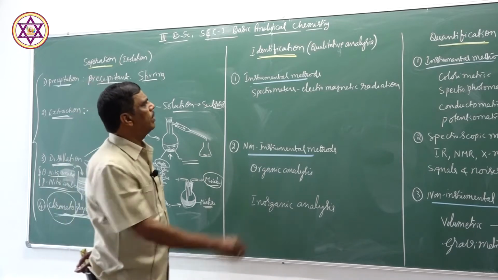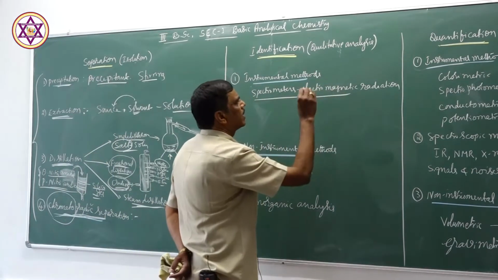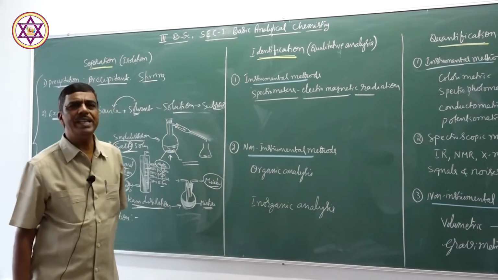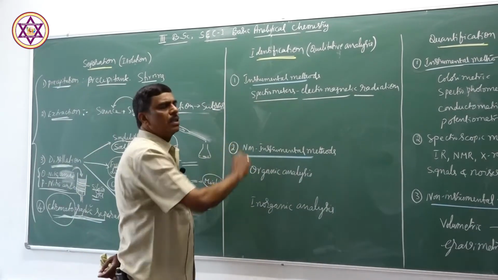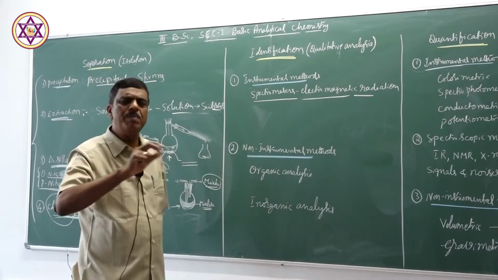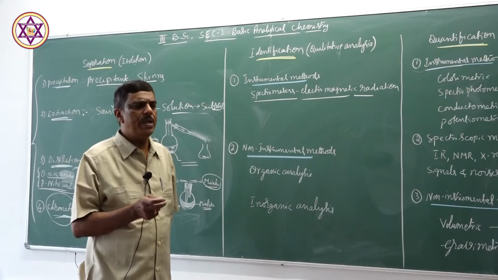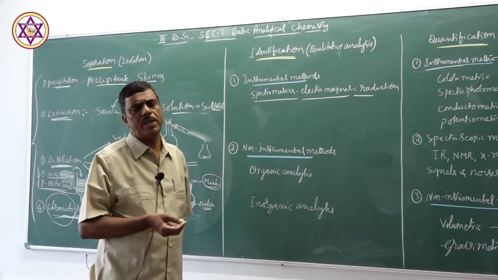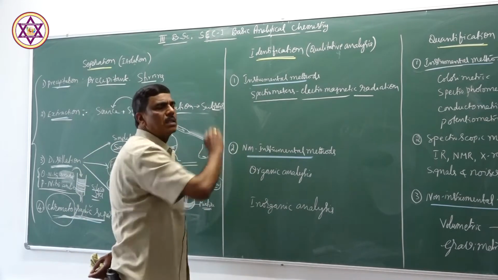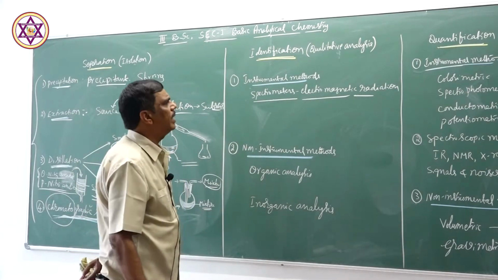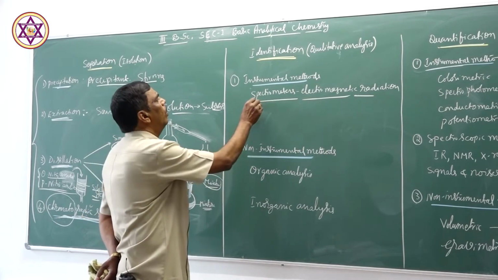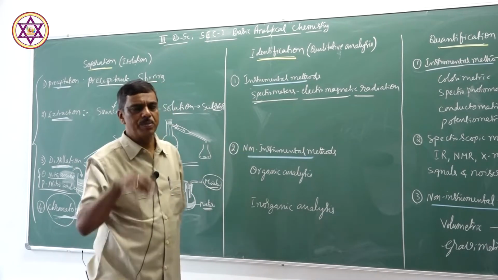Characterization. In the instrumental method, we use spectrometers and electromagnetic radiation is made use of. When electromagnetic radiation is passed through the substance in a spectrometer, depending upon the wavelength of the emission of the radiation, we can identify the substance. It is a very quick and easy method, and a small amount of the substance is sufficient. So, the substance is identified using a spectrometer.